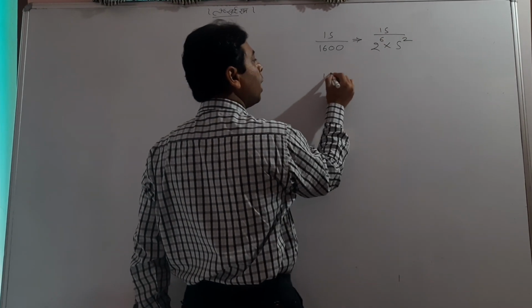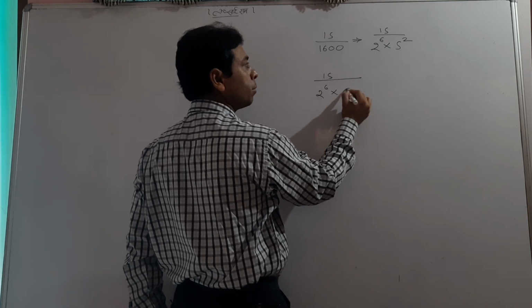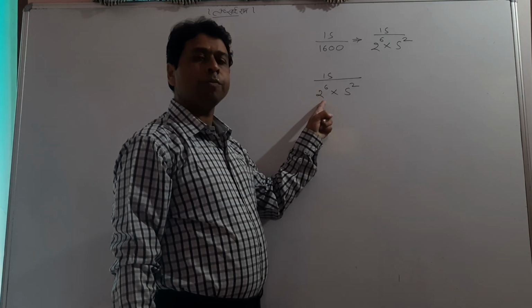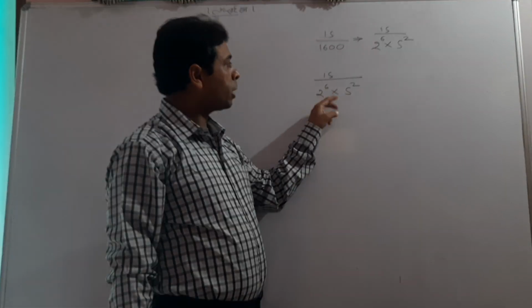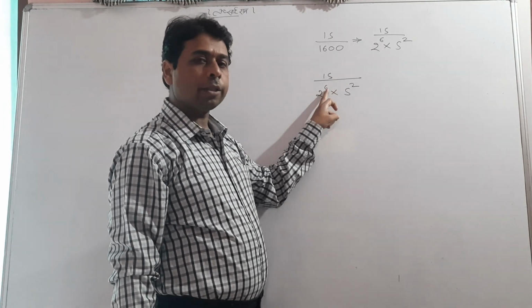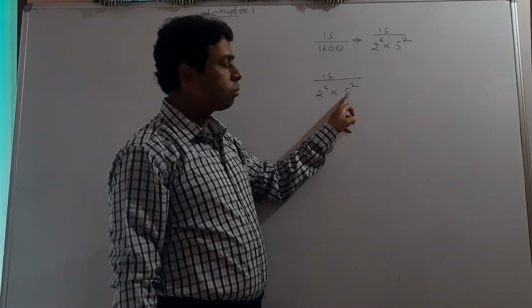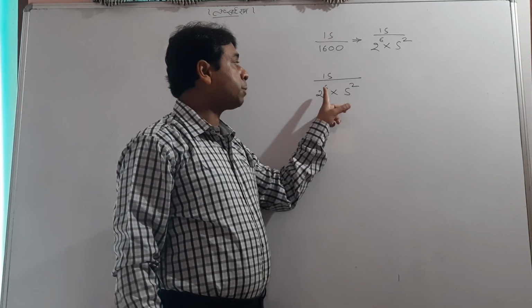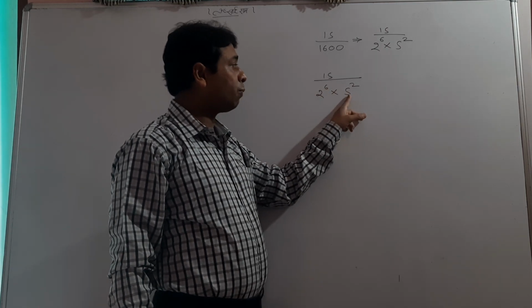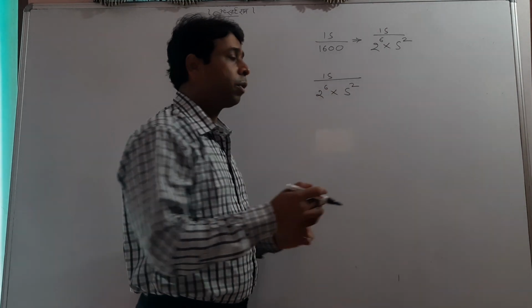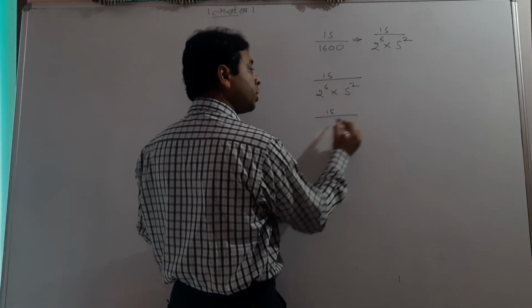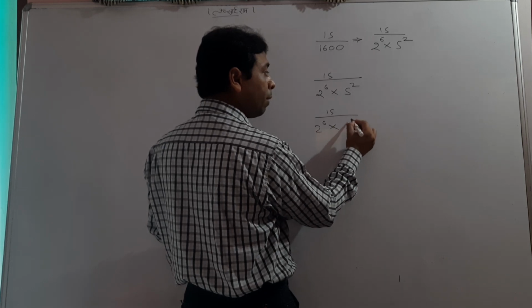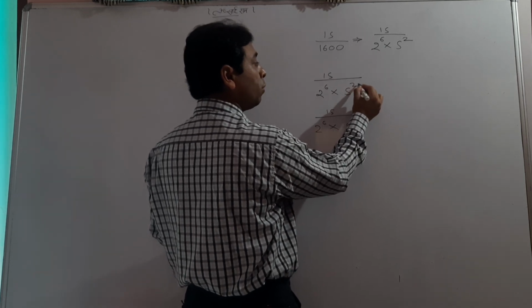When it is terminating, how to find your answer? Let me explain something. Very important. We will try to create 10 in the denominator. So see the highest power, it is 6. So 2 to the power 6 here, I will try to create 5 to the power 6 so that both can join. See the highest power, which is 6. So how can we make it 5 to the power 6?